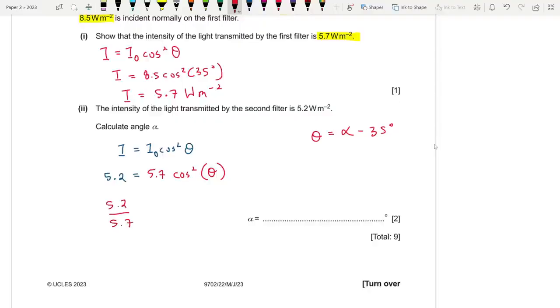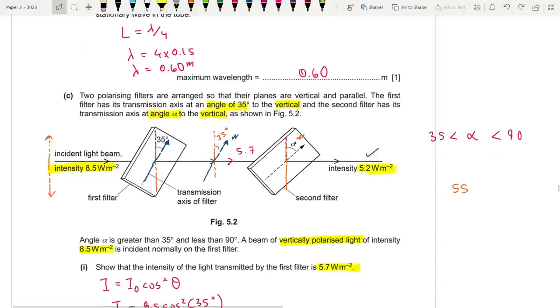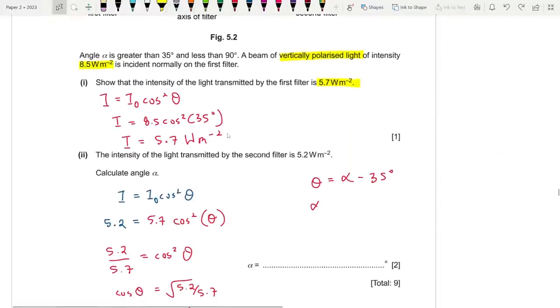5.2 by 5.7 equals cos squared theta. Cos theta equals root over 5.2 by 5.7. And finally, cos inverse of the answer gives you 17 degrees. Not Celsius, my bad. 17 degrees. Now, we know that this theta is actually equal to alpha minus 35 degrees. So if you want to find out alpha, what do you need to do? It's theta plus 35 degrees, which is 17 plus 35 degrees, which gives you a final answer of 52 degrees.